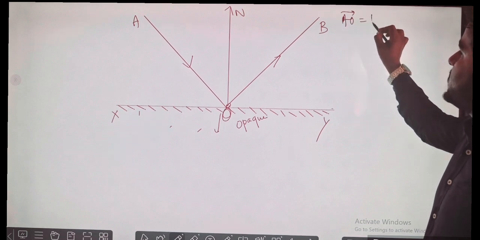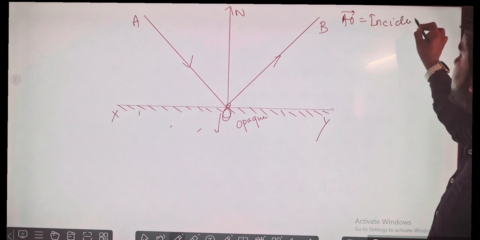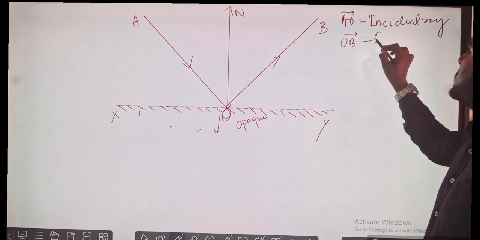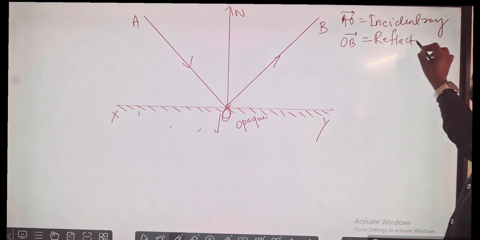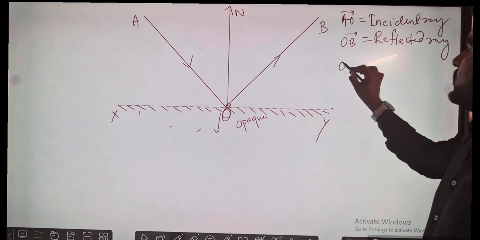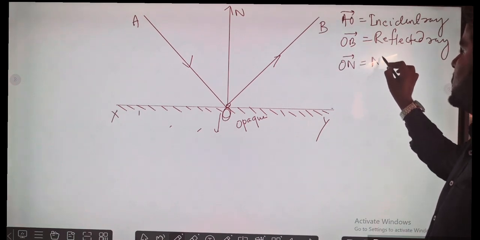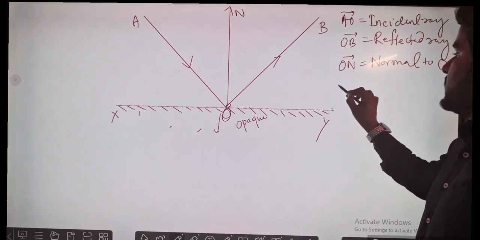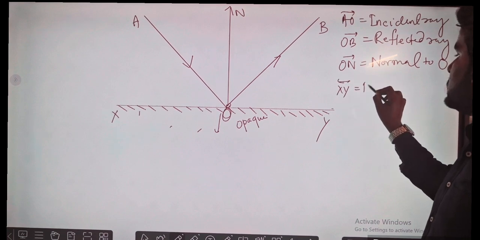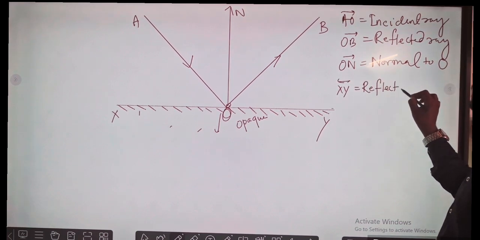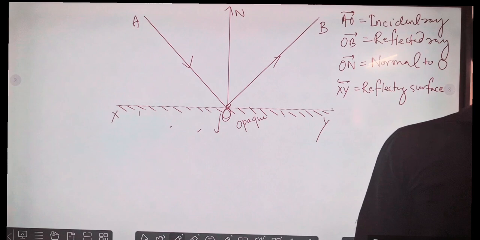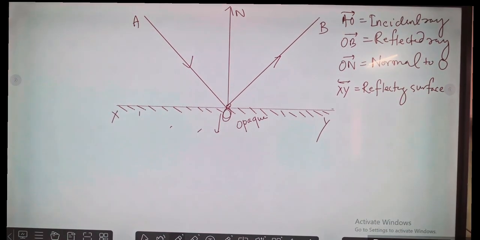Here AO is your incident ray, what do we call this, incident ray. OB is known as the reflected ray. ON is the normal to the point of incidence, that is O, and XY is my reflecting surface. Okay, these are the parts of the reflection. Clear? These are the parts.